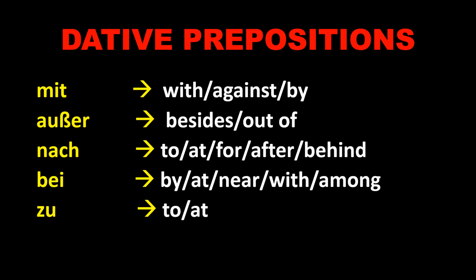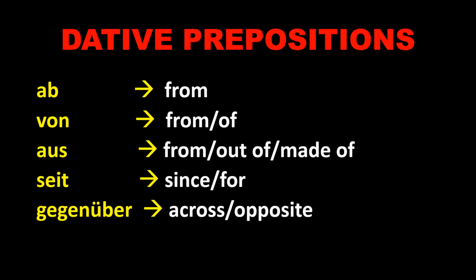There are a few more. Let's go ahead. Few more prepositions in dative. Ab, which means from; von, from or of; aus, from, out of, made of; seit, since, for; gegenüber, across, opposite.